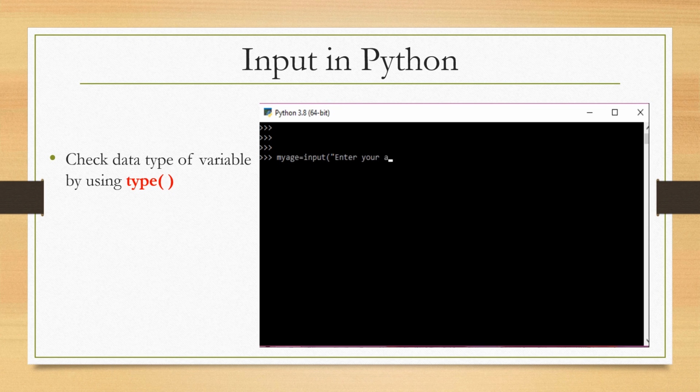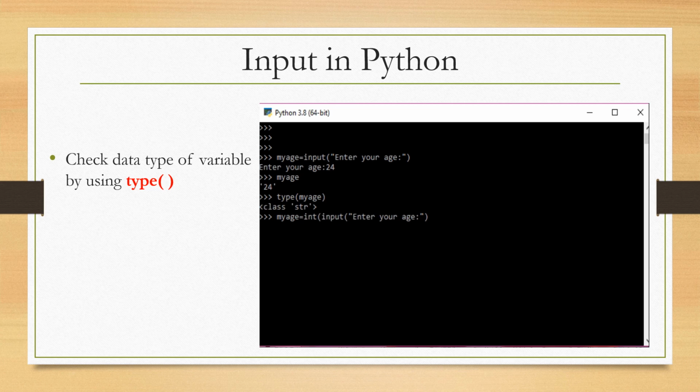Enter your age. User will give the age value as 24, suppose. That 24 is stored in my age. If I write my age, it shows me 24 in single quotes, that is, it is a string format. If I want to check the data type of my age, I will type my age. It shows me string data type.